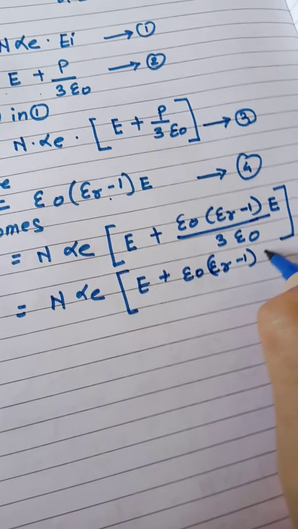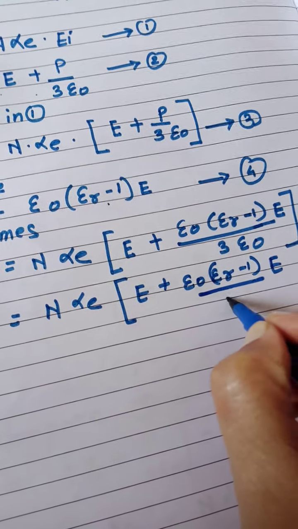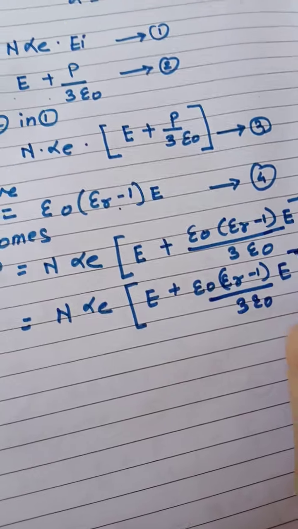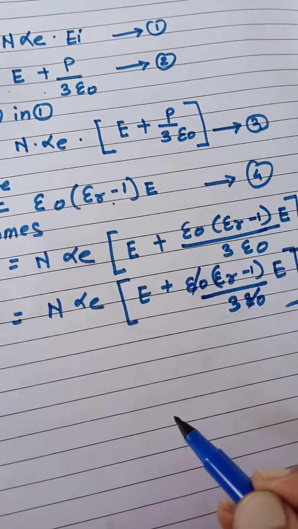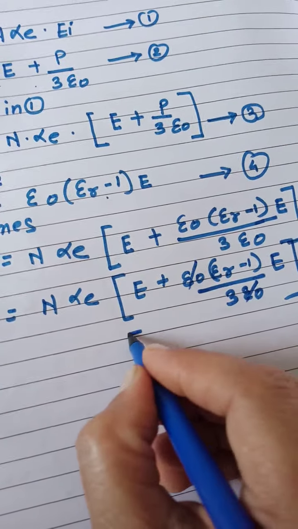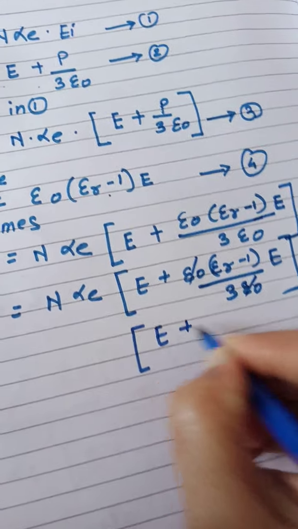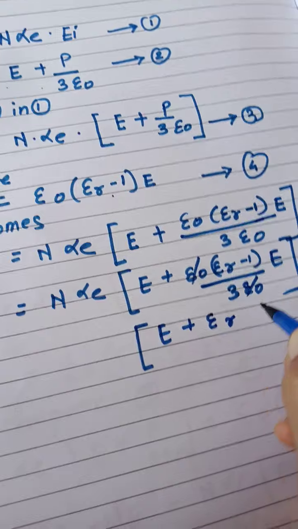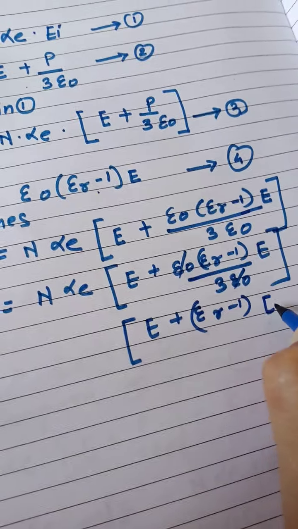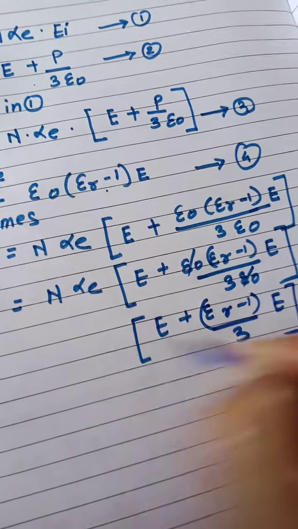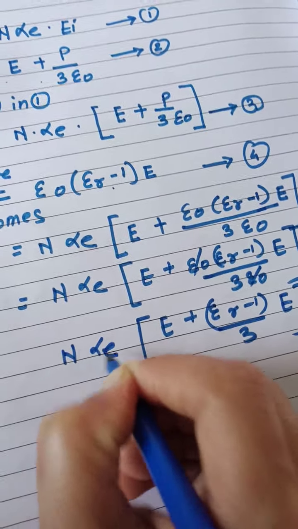So this epsilon 0 get cancelled out. So in the bracket what is remaining? E plus epsilon r minus 1 into E upon 3 only, and outside the bracket n alpha E as it is.